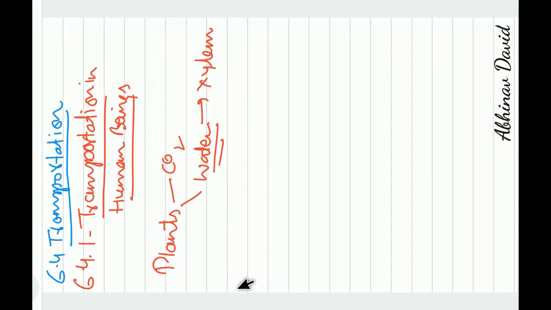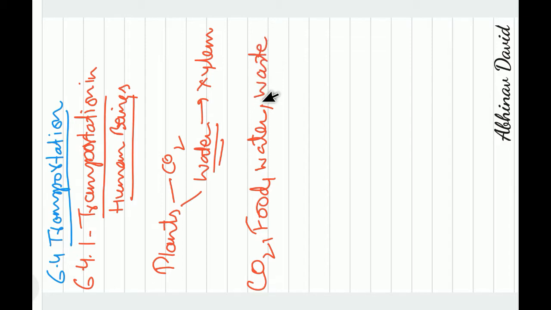And when we talk about transportation in human beings or in animals, we know that carbon dioxide has to be transported, the food which is digested and absorbed has to be transported, the water has to be transported, then the waste materials other than carbon dioxide, like urea and all the other waste substances, also have to be transported to the different places where they can be removed out of the body.